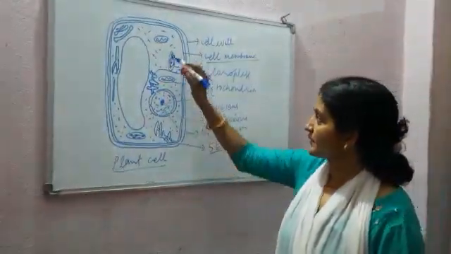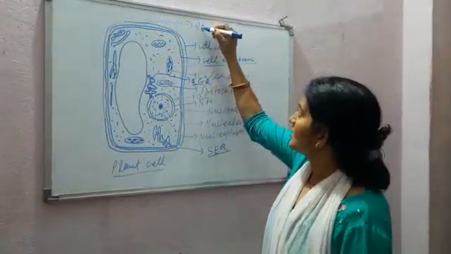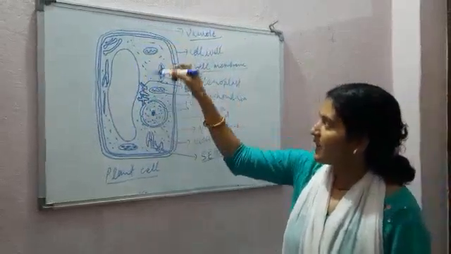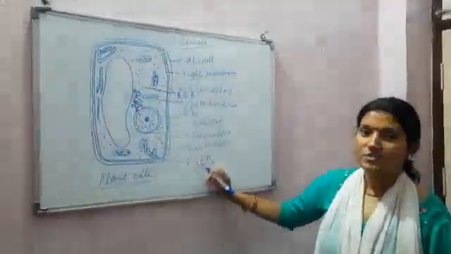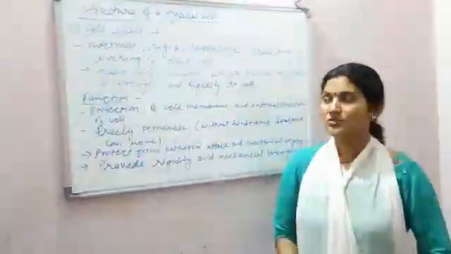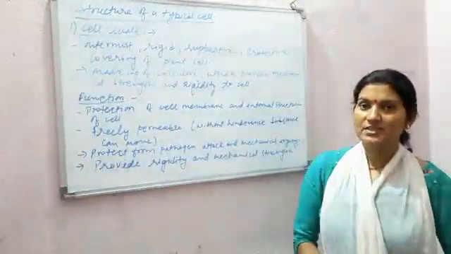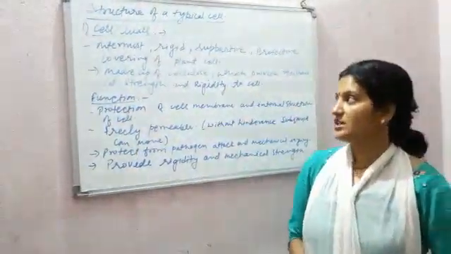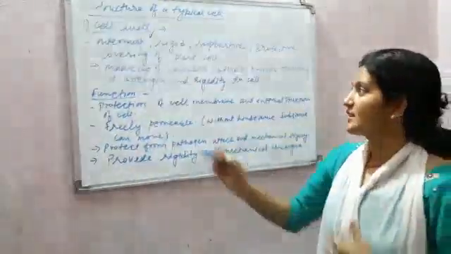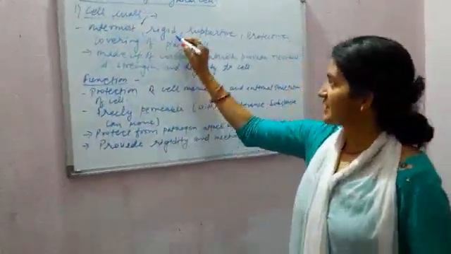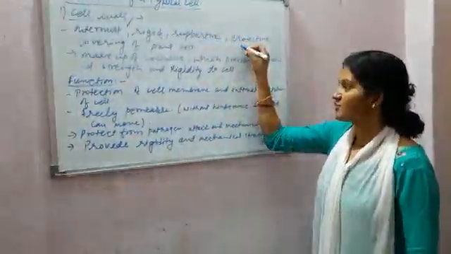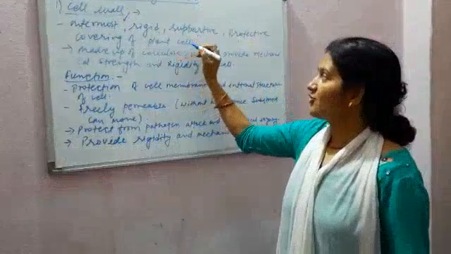Next structure, this one, a large vacuole. This is the characteristic of plant cell, that within the plant cell a large vacuole is present. This is all about the plant cell and some cell organelles. Now we study the structure of a typical cell in detail. First one is the cell wall, which is present in plant cells. Yes, this is the outermost rigid, meaning tough, supportive to support, protective to protection, covering of the plant cell.